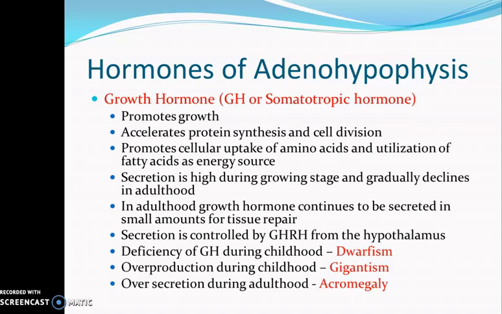And the secretion of growth hormone is controlled by the releasing hormone from the hypothalamus, that is the growth hormone releasing hormone, GHRH. If during childhood there is deficiency of growth hormone, then it can result in a condition called dwarfism. Overproduction of growth hormone during childhood causes a condition called gigantism, and oversecretion of growth hormone during adulthood results in a condition called acromegaly. We will see about all the symptoms of these diseases in another class.